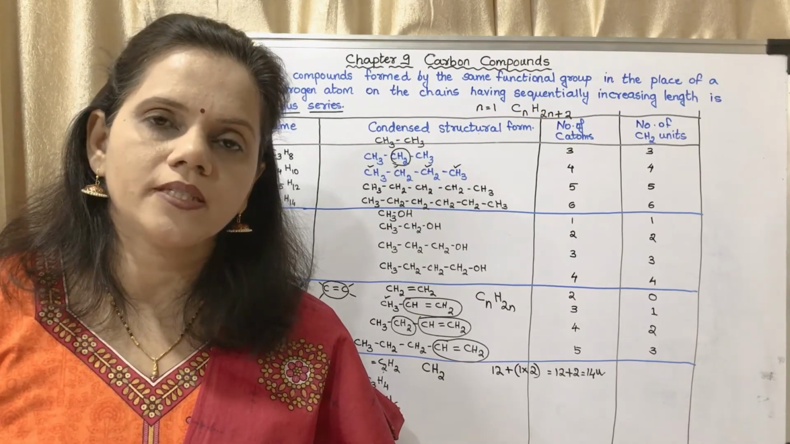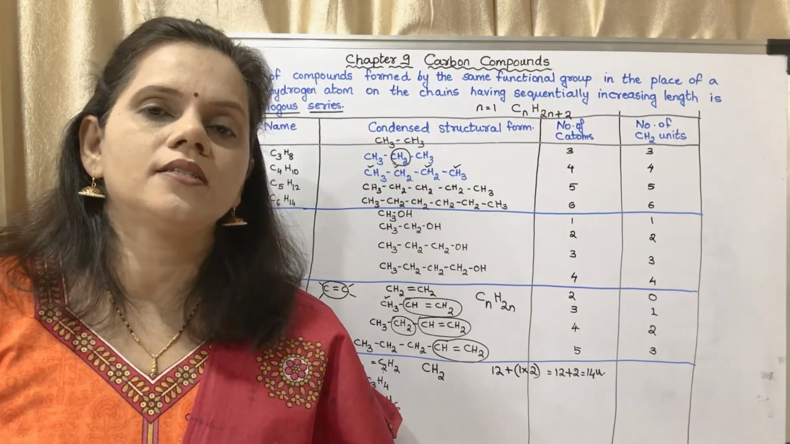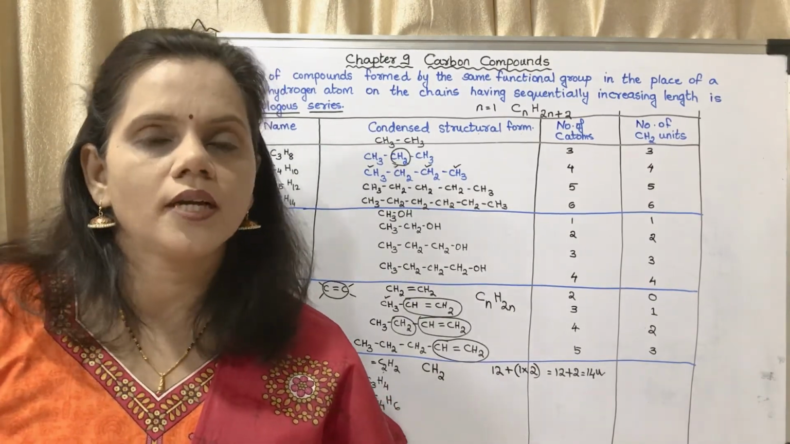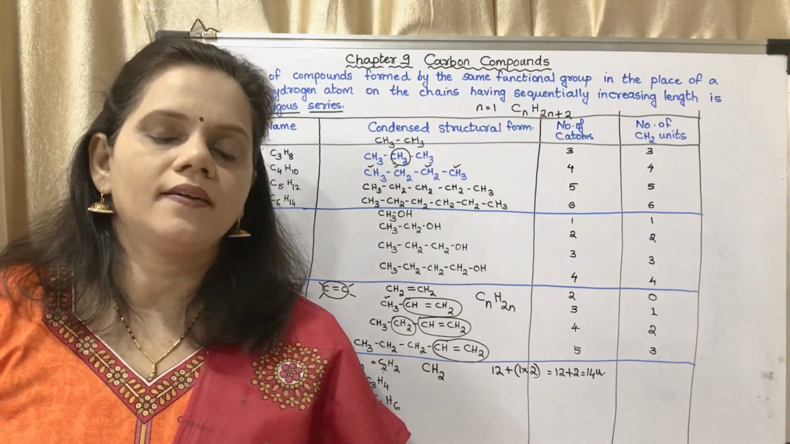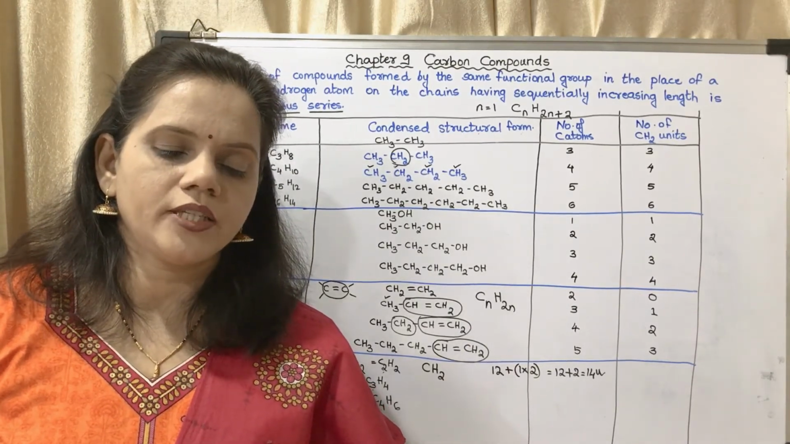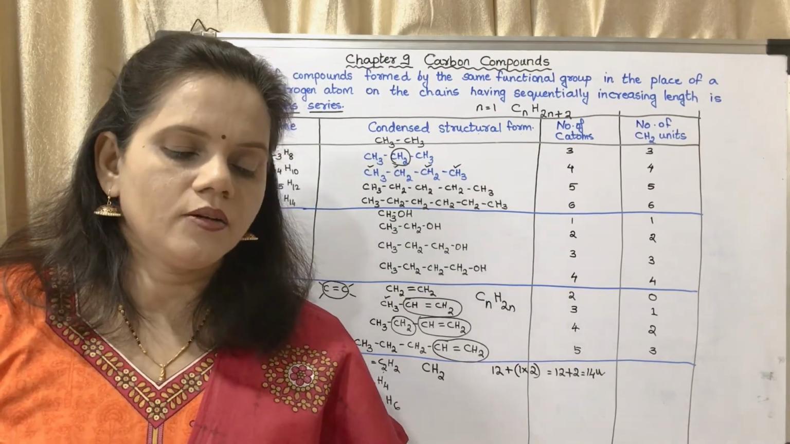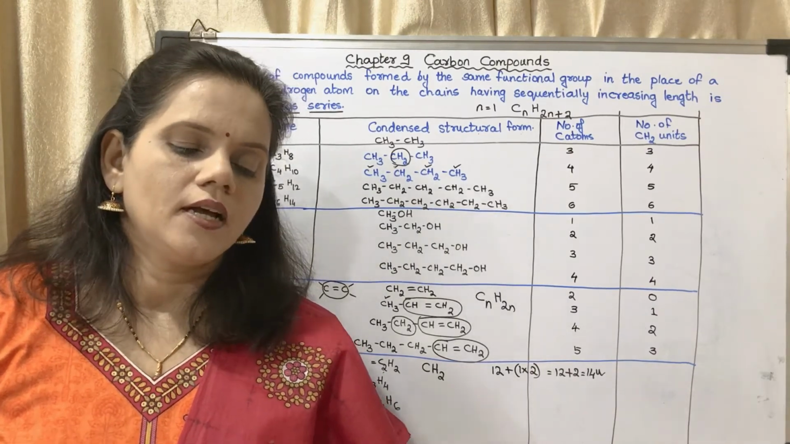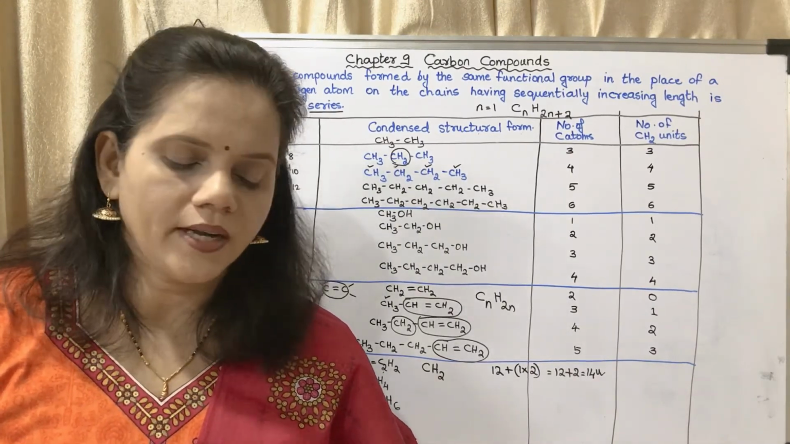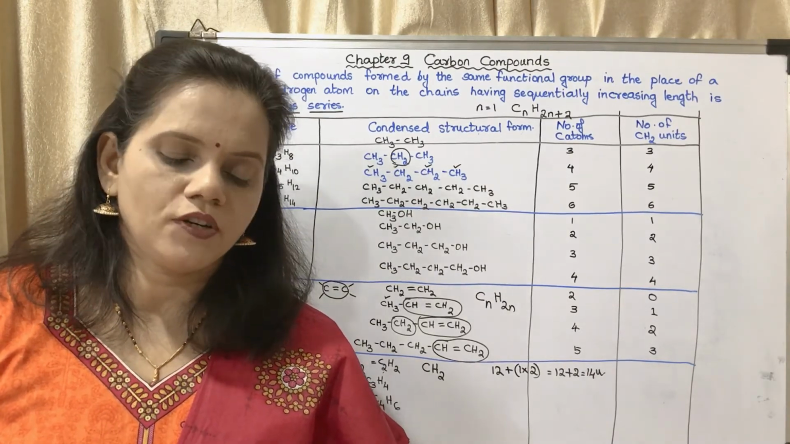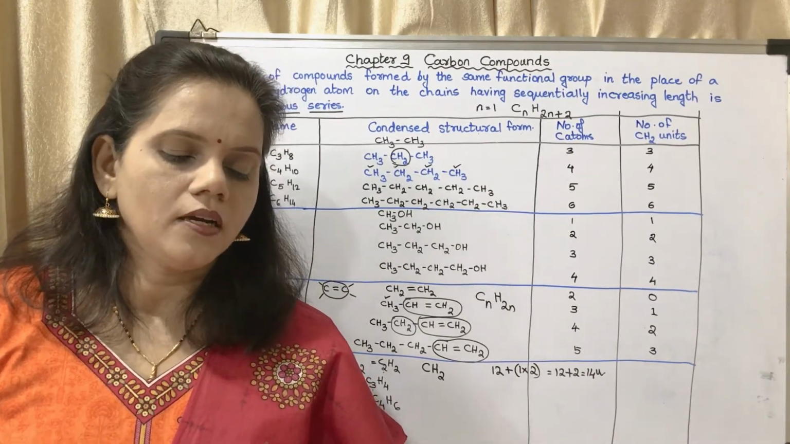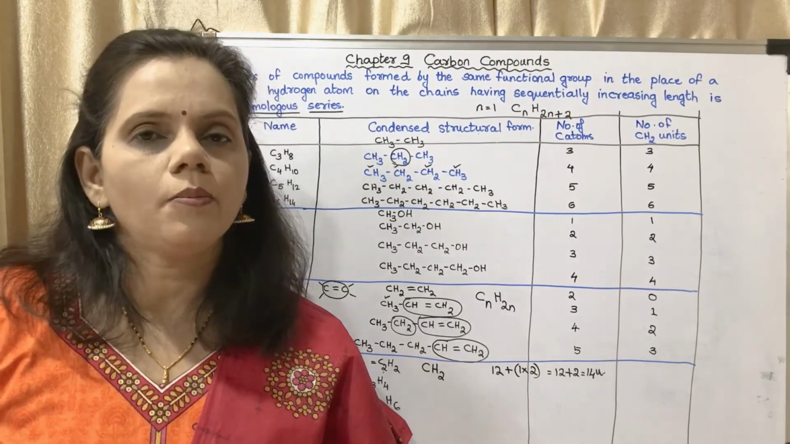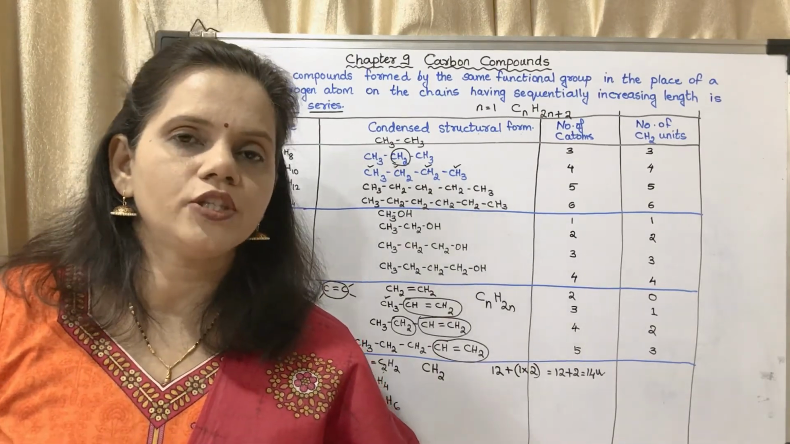So if you have a question to write the properties or the general characteristics of homologous series, you have to write those 3 points which have been given. I will repeat. While going from one member to the next in a homologous series, one methylene unit gets added, molecular mass increases by 14 units, number of carbon atoms increases by 1, chemical properties of members of a homologous series show similarity. All the members of a homologous series can be represented by the same general molecular formula. These 3 points you have to write.